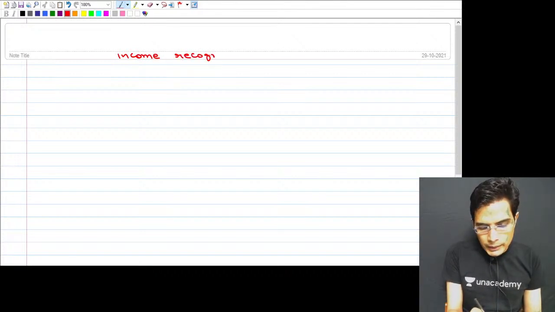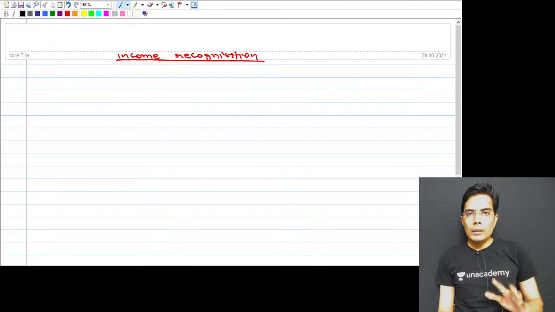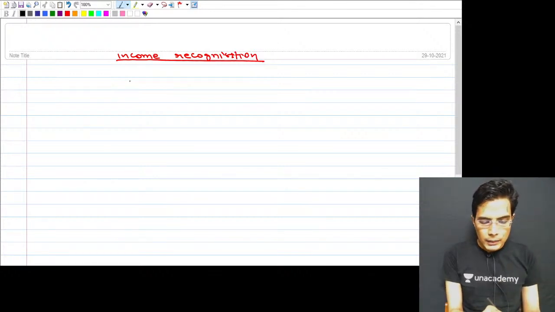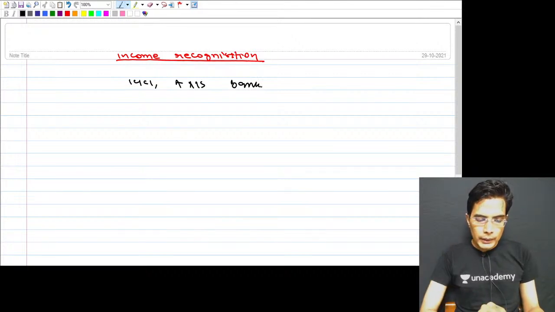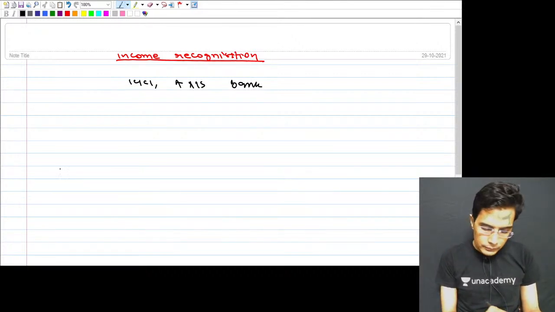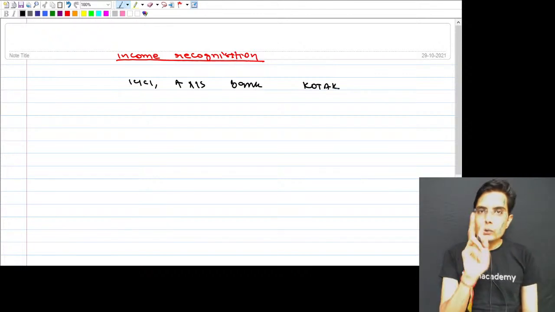Income recognition. A bulk of banks' income, like ICICI Bank, Axis Bank, Kotak Bank, is from two sources.